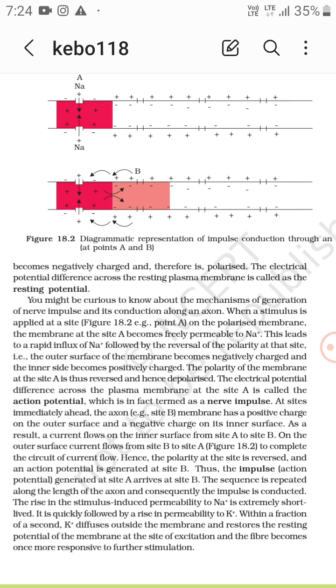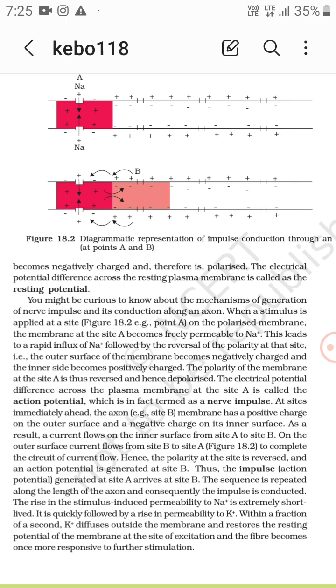Immediately ahead, at site B, the axon membrane has a positive charge on the outer surface and a negative charge on its inner surface. Then the current flows to complete a circuit. Hence the polarity at the site is reversed and action potential is generated at B. Thus the impulse generated at site A arrives at site B. The sequence is repeated along the length of the axon, and consequently the impulse is conducted.